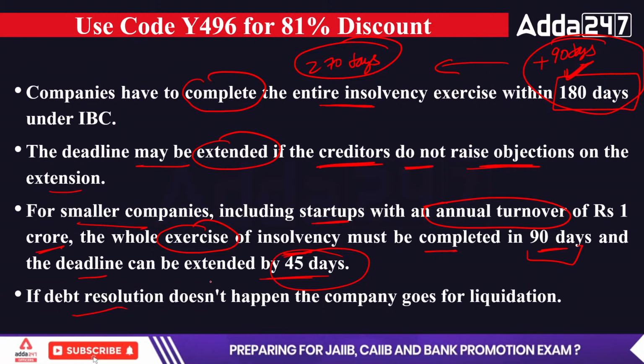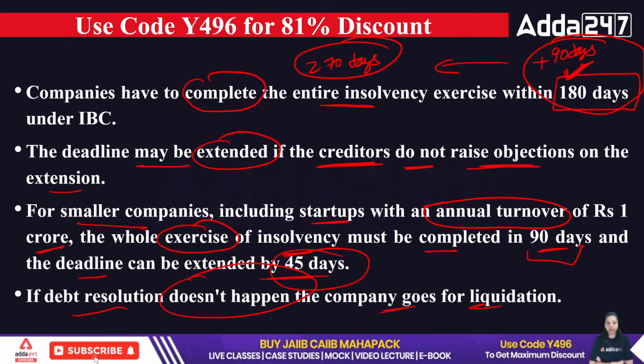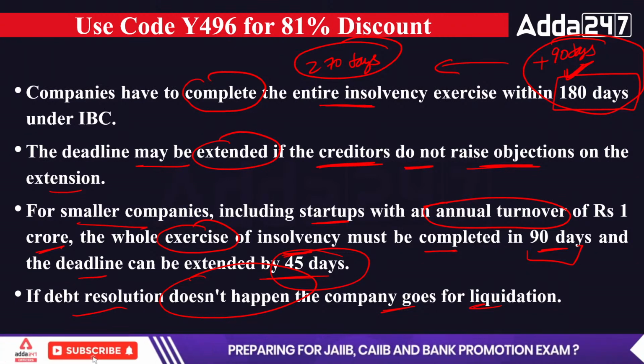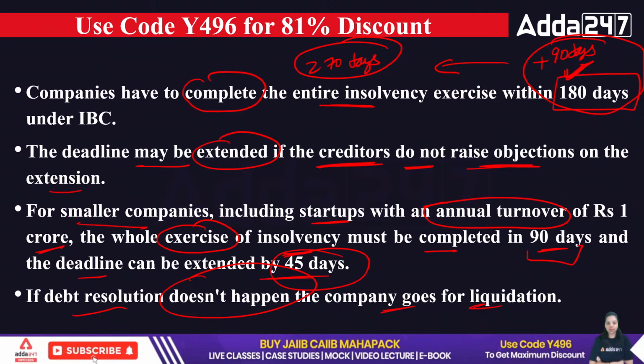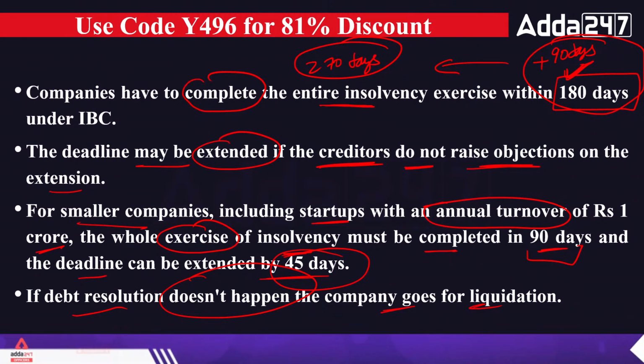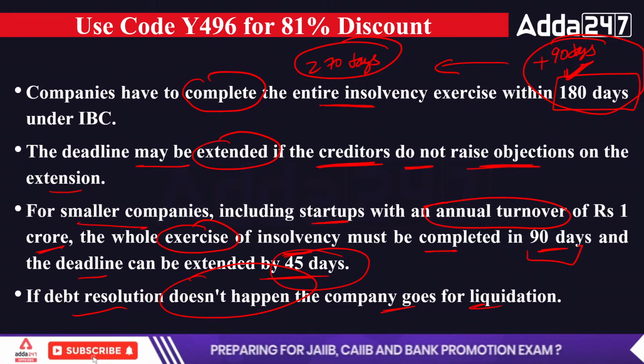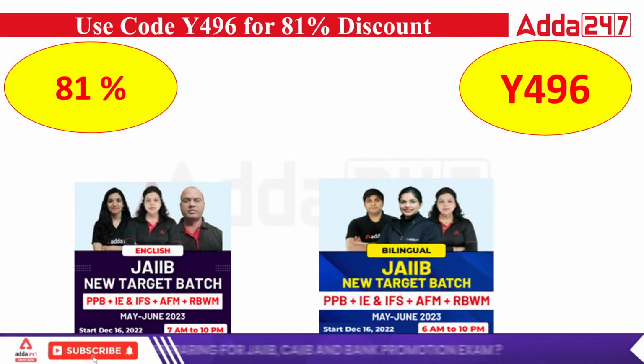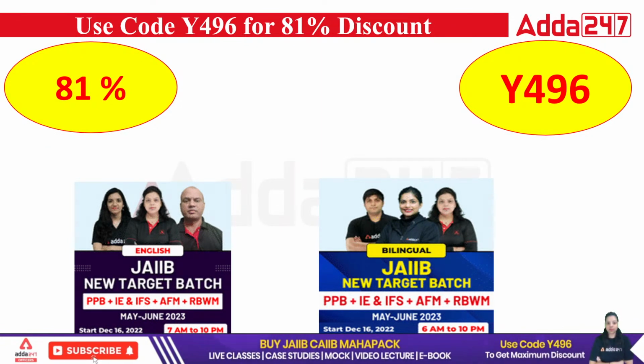So if debt resolution doesn't happen, the company goes for liquidation. It means if we are not able to recover the funds, the loans and NPAs of the banks and financial institutions, then the company will go to liquidation, and then the funds will be recovered by the IBC. Okay. So this is the process in which IBC performs certain activities to provide recovery of the NPAs to the banks and financial institutions.